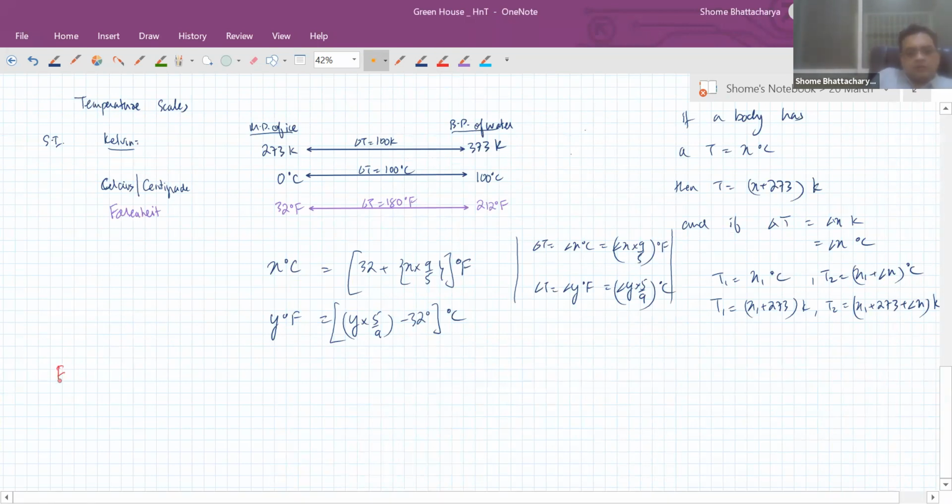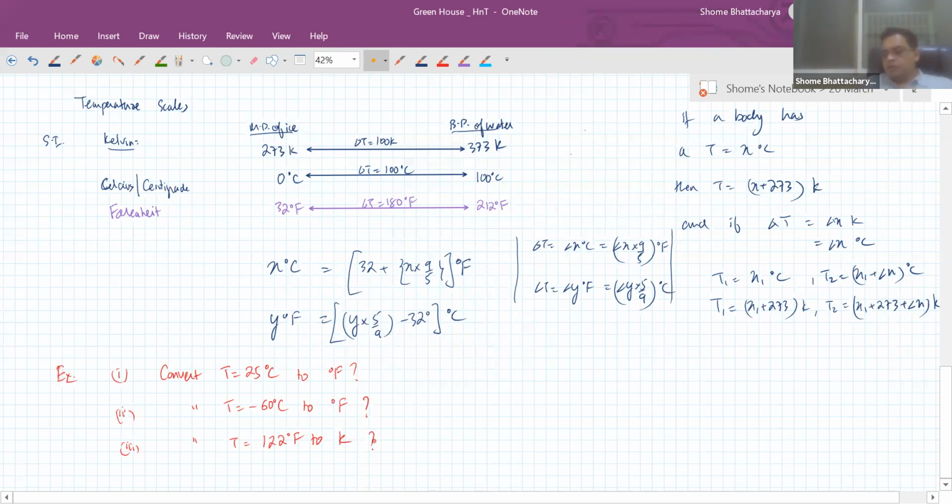Okay, so let's do a quick example. Convert a temperature of 25 degrees C to Fahrenheit. Okay, so just do these three quickly.